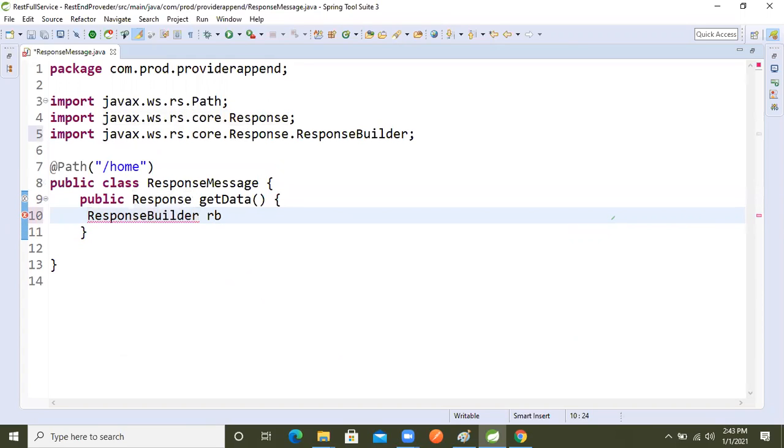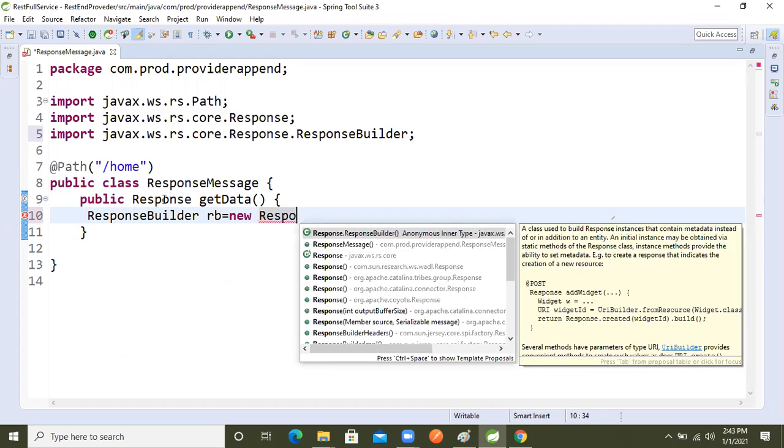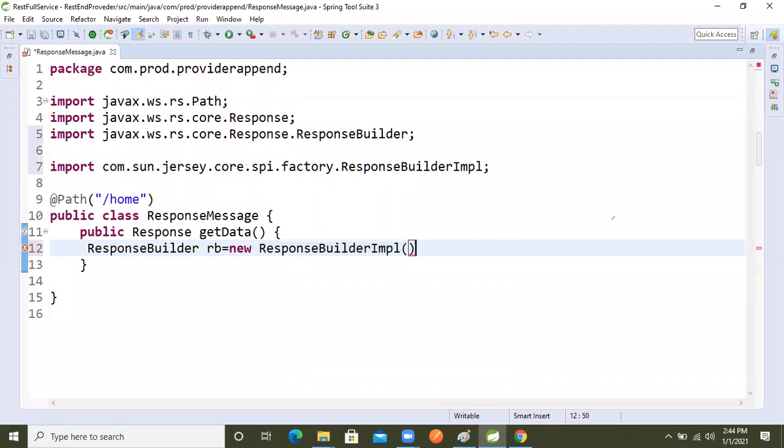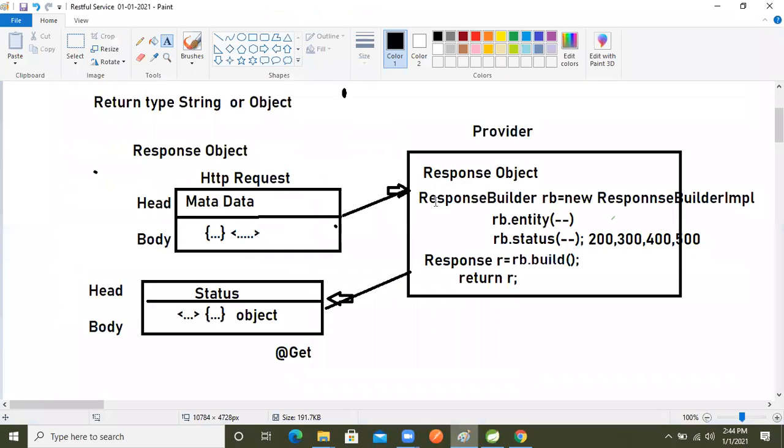Now rb equals, as I said, we need its implementation class, so response builder impl. I already explained this in the diagram: not the response builder itself, but new response builder impl. In that, I said that the entity object can be a collection object or a normal primitive.